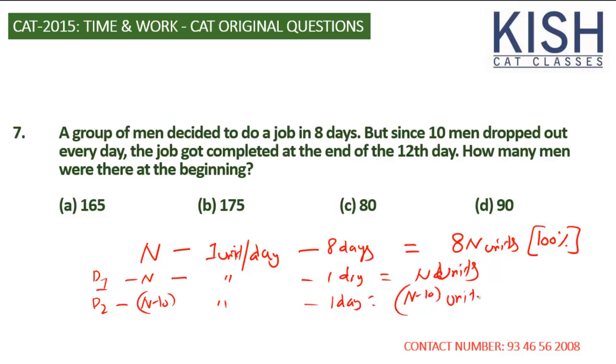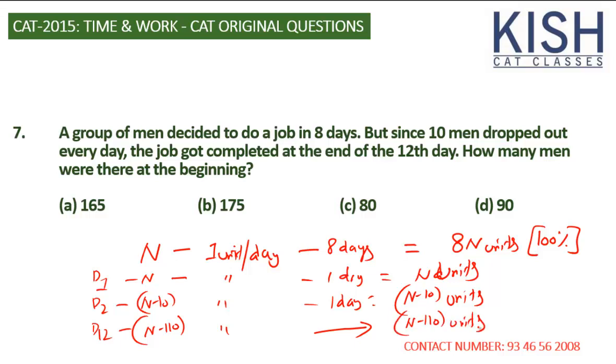Like this, we find the work completed at the end of the 12th day. So every day, they do 10 units less work. First day n, second day n minus 10, third day n minus 20, and so on up to the 12th day, where n minus 110 people are present. So they finish n minus 110 units.